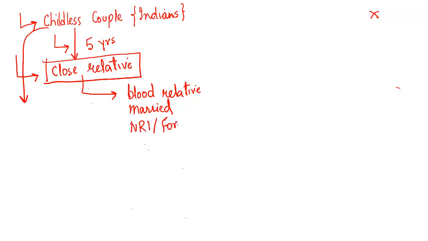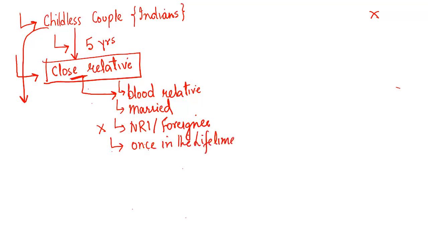She should not be a foreigner, because a foreigner or NRI can also be your close blood relative who has delivered a child previously. But this close relative who can be your surrogate mother should be a blood relative of the couple, should be married, should not be an NRI or a foreigner, and she must have herself given birth to a child, and she can act as the surrogate mother only once in a lifetime.